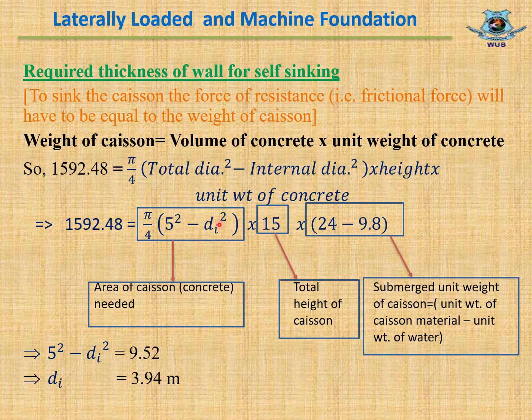We have to calculate internal diameter di. Total height of caisson equal to 15 meter. Submerged unit weight of caisson equal to unit weight of caisson material minus unit weight of water. So finally di stands 3.94 meter.